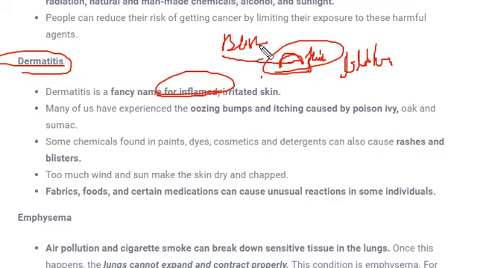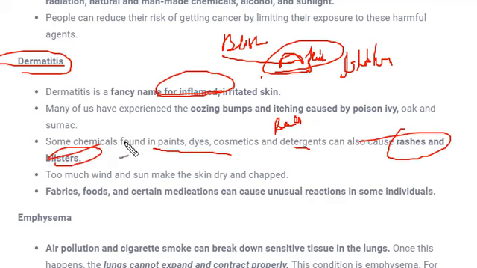This kind of condition can also occur due to the bite of an insect, for example bees. When bees bite you, blisters come out, or the skin just bumps up. These kinds of diseases are called dermatitis. Generally, the chemicals which lead to dermatitis are found in paints, dyes, cosmetics, and detergent. These can also cause rashes and blisters. Where do rashes happen? Rashes generally happen on the top layer of the skin.